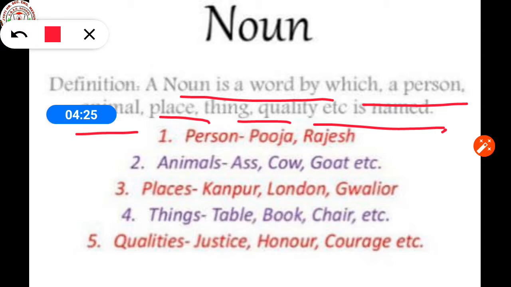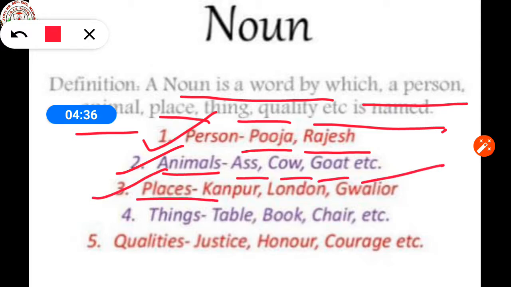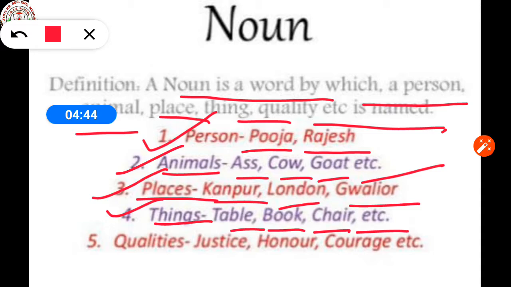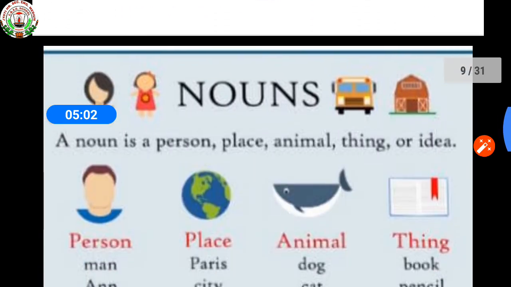So, see the example. Person like Pooja, Rajesh is a name of a person. Animals, ass, cow, goat, etc. Places, Kanpur, London, Gwalior, these are the names of places. Things, table, book, chair, etc. These are related with things. Qualities, justice, honor, courage, etc. So, all these words are naming words and relate to nouns.